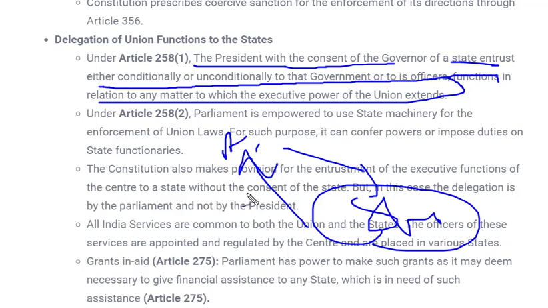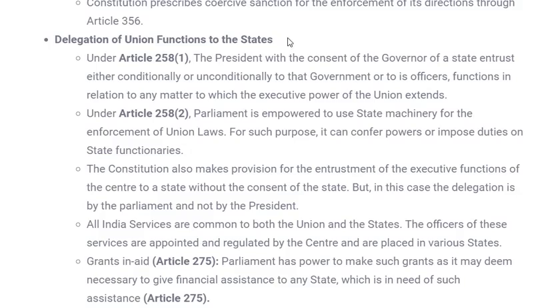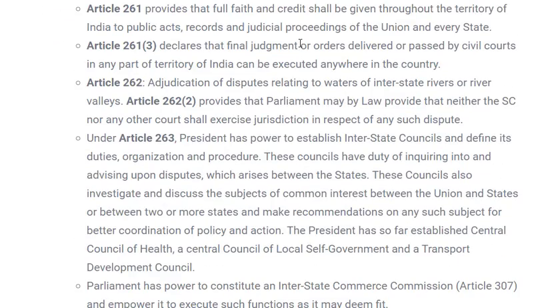It can be for money or finance distribution, like Jan Dhan Yojana or whatever yojanas are given by the central government. They have to be implemented in states only, and they will be governed or helped by the state governments. So this is all which is given in administrative relation.